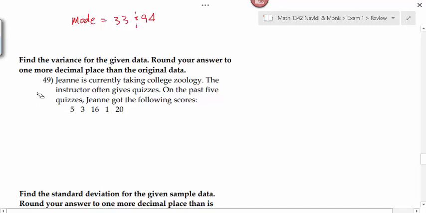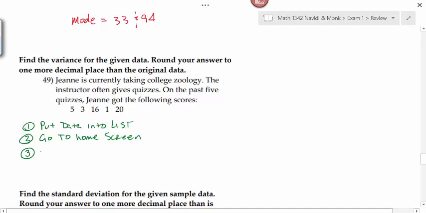Number 49 says find the variance for the given data. Round your answers to one more decimal place than the original data. I am going to write down the steps for finding the variance. We do want to put our data into a list. Then we go to the home screen. For standard deviation, we could use the one variable stats, but for variance, we have to go into the math mode of the list. How we get there is we hit second, stat, go over to math, and then down to variance. I think it's number 8 that's the variance. And then we're going to put in the list that corresponds to the data.